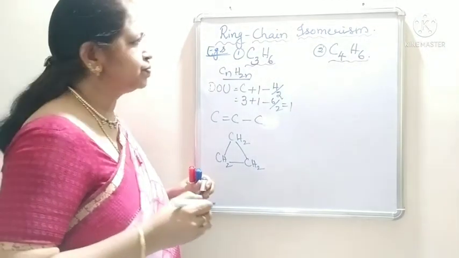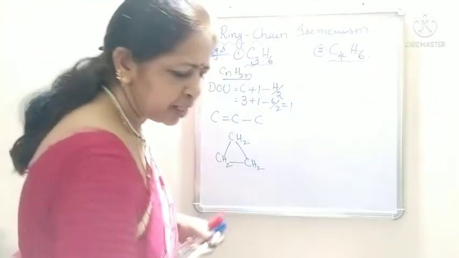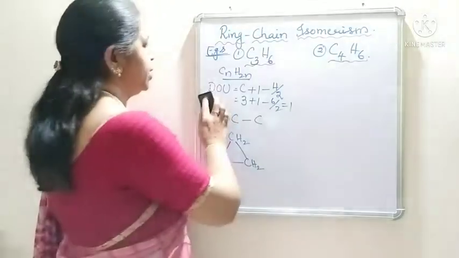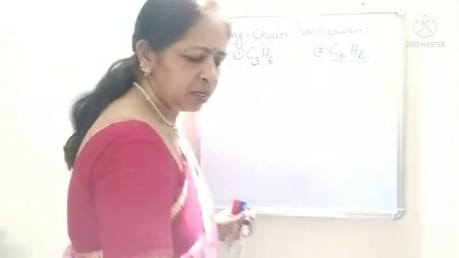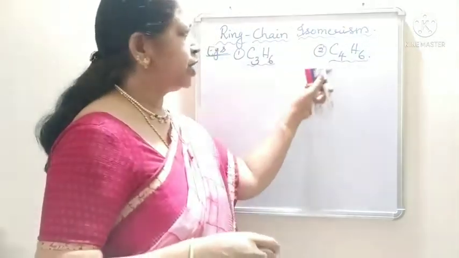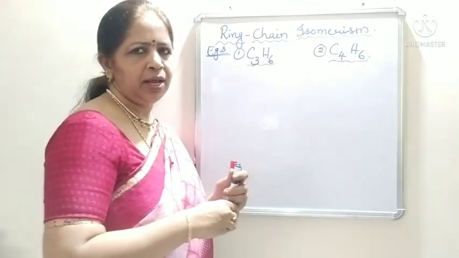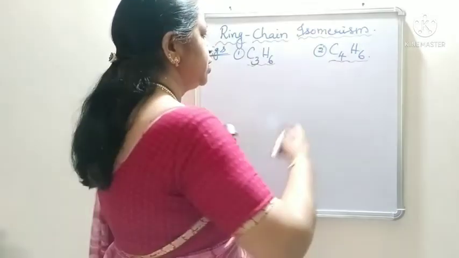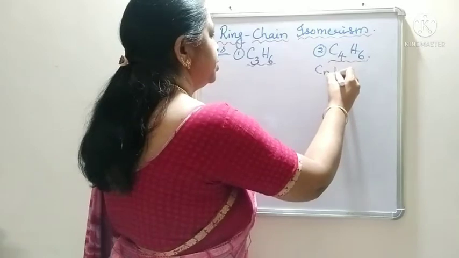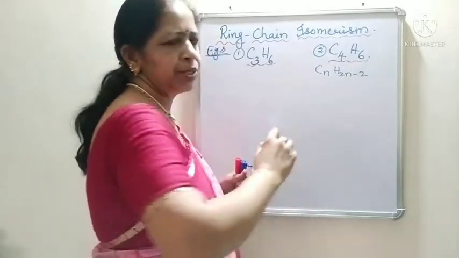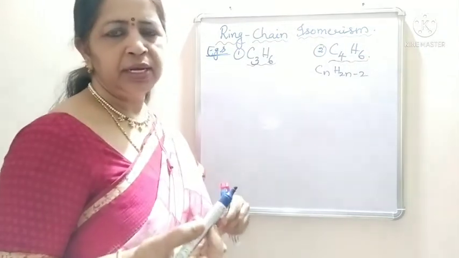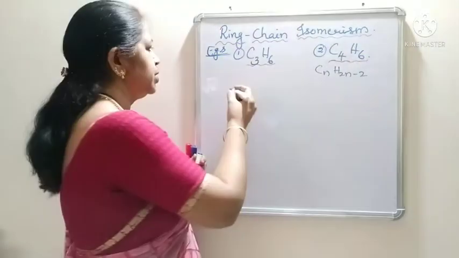Okay, students. Now let us take another example, C4H6. By seeing the formula we can know that it is an alkyne. For alkynes, what is the general formula? CnH2n minus 2. Or we can calculate the number of pi bonds by using the DOU.